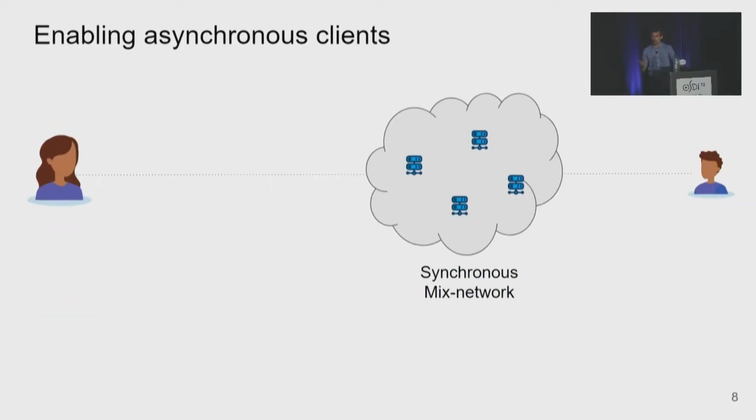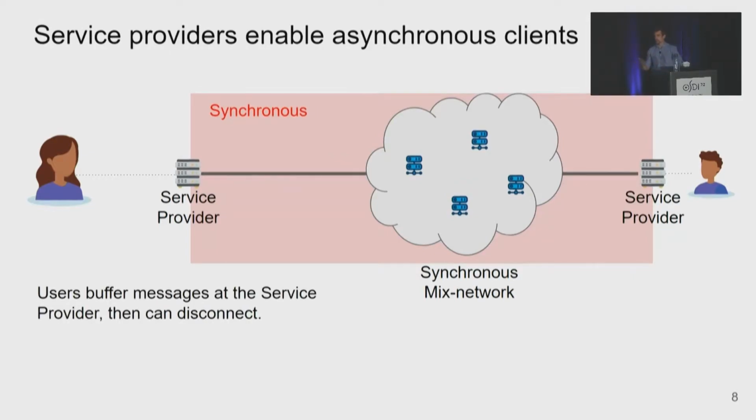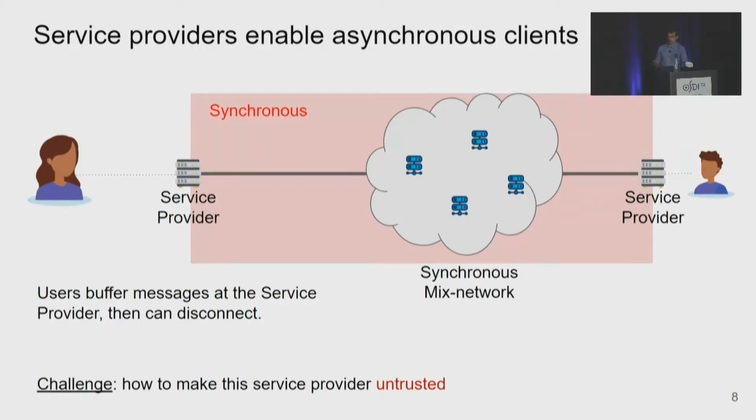So at its core, Groove uses a large-scale synchronous network similar to that of the related work. We implement one, but the design is fairly agnostic to the mixnet, and as such, Groove might benefit from future improvements to mixnets. To bridge between the synchronous mixnet and the asynchronous clients, we are going to introduce service providers. They interact synchronously with the mixnet, and users can buffer messages at the service provider and then disconnect. As said in the model, the adversary controls any fraction of the servers, up to a fixed percentage, so we cannot possibly trust this one service provider, and the challenge is going to be making this service untrusted.